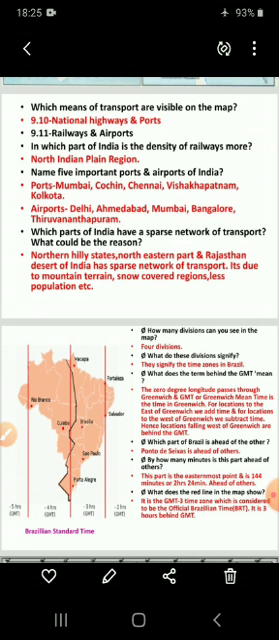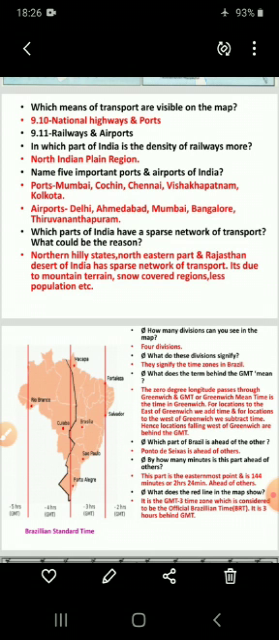What could be the reason? So just now we discussed this. Northern hilly states, northeastern part and the Rajasthan desert of India. Yes, another point, the Rajasthan desert of India has a sparse network of transport. And what is the reason? It is due to mountain terrain, snow covered regions, and less population.